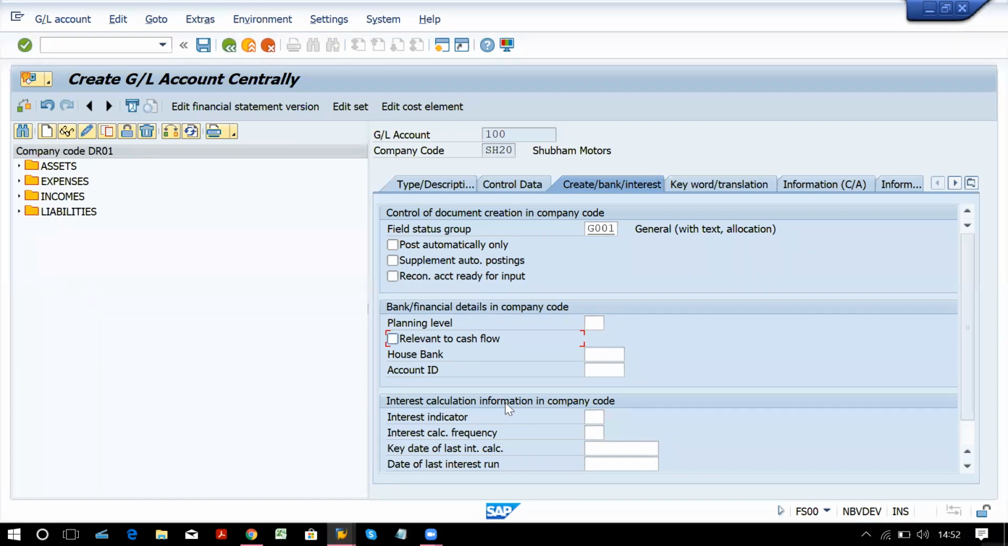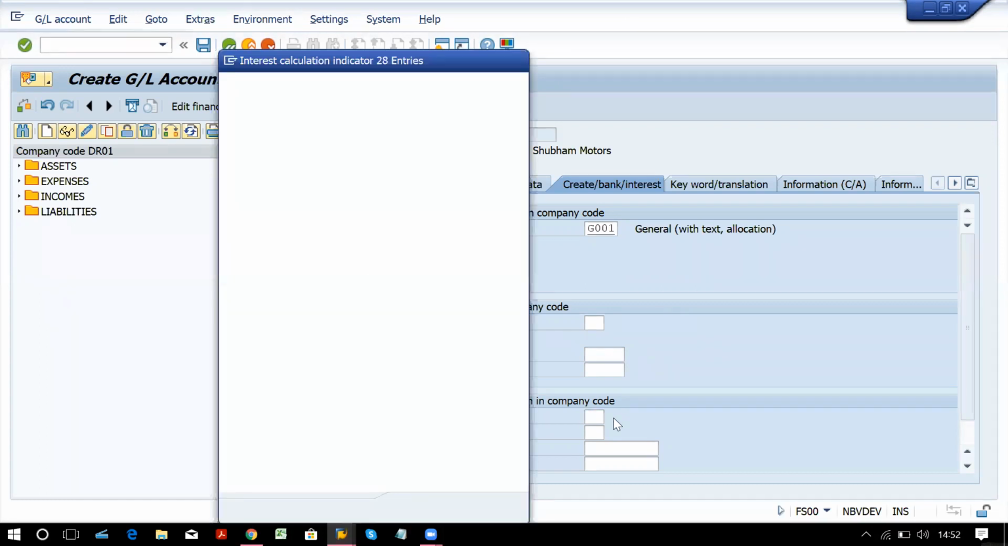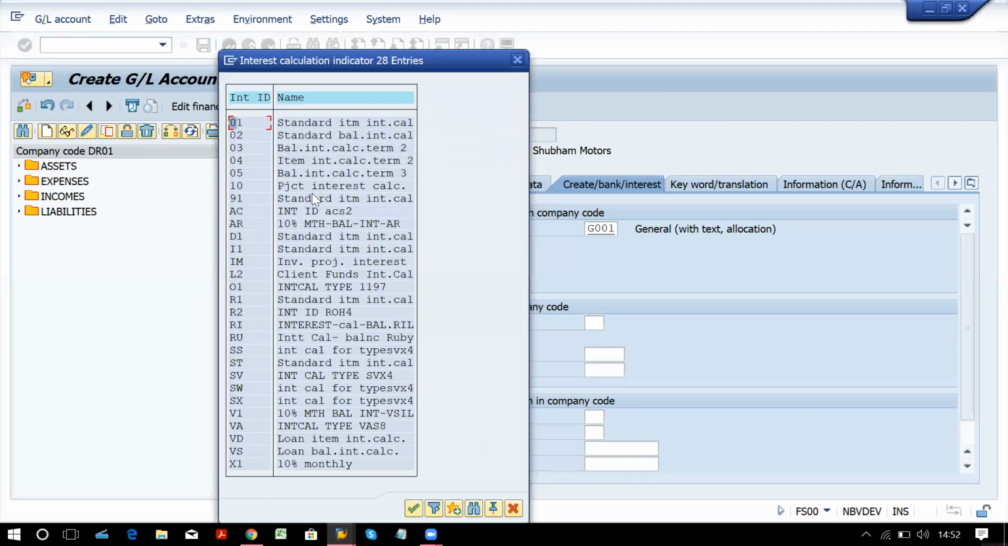Interest calculation information in company code. If your company has a loan account, for that particular GL account, if you want to calculate interest, there are some configuration steps for the interest calculation procedure. If you have done that, then you have to do a particular setting for the loan account. You can set the interest indicator here, how you want to calculate interest. We have methods of calculating interest. These are standard and already created. You can create your own procedure as well.